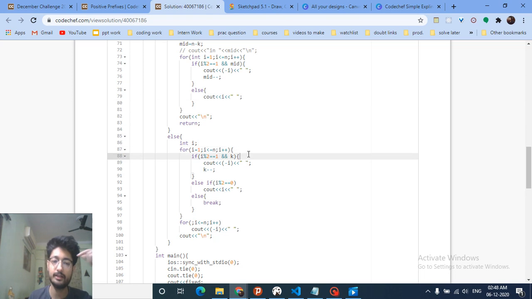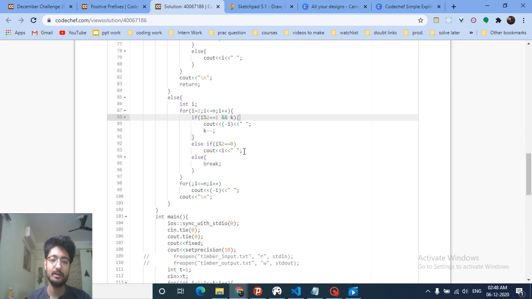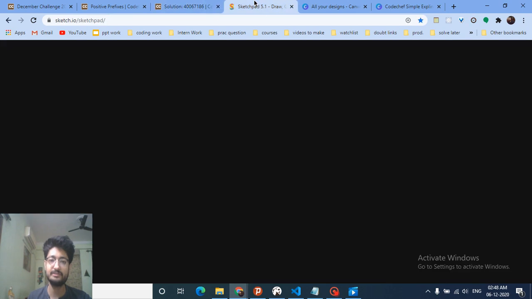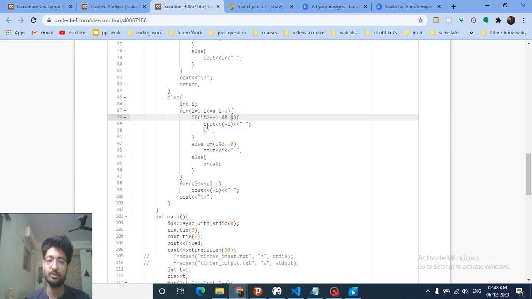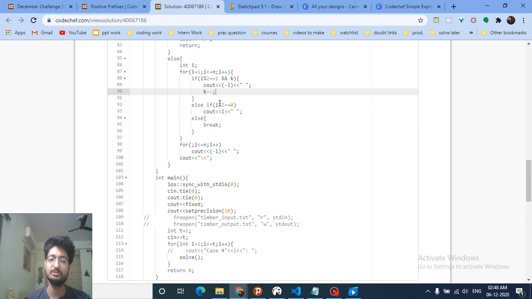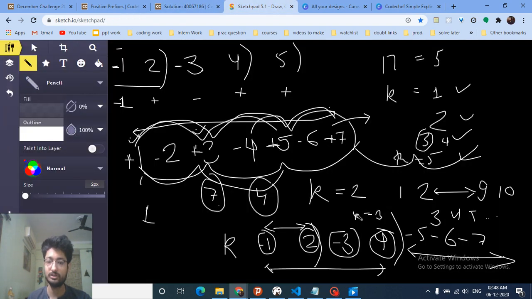We'll iterate from 1 till n, and we'll see how many negative signs we have to put, because k will tell you how many negative signs we'll put. For k equal to 2 we have to put 2 negative signs. So whenever we're on an odd position, we will put a negative sign and subtract 1 from k. Else if it is an even position, we'll just print out i. So let's assume that my k equals 2 and I have to put 2 negative signs. So first negative sign, second negative sign.